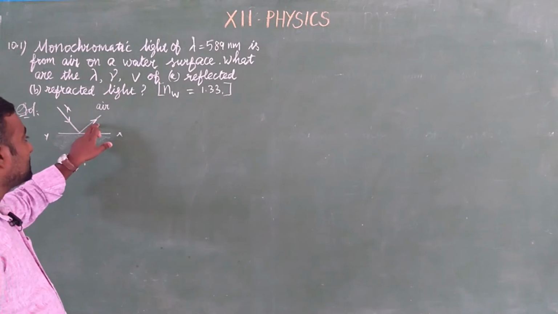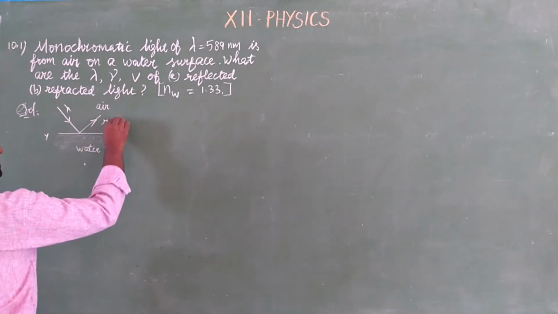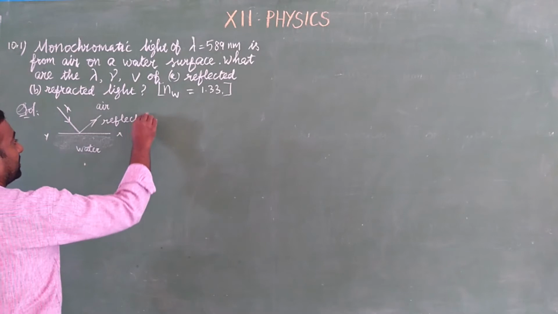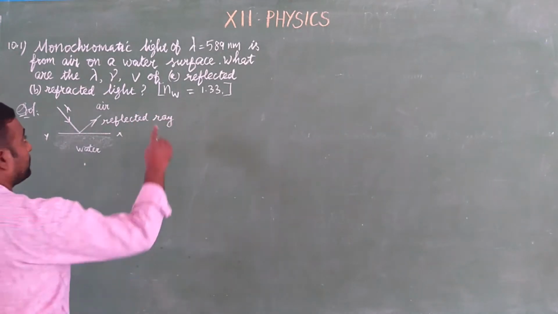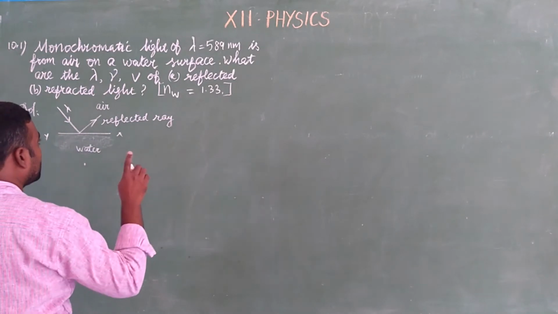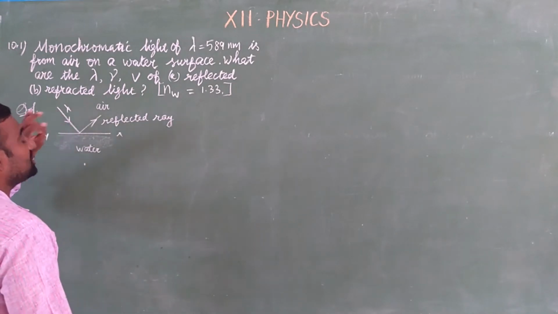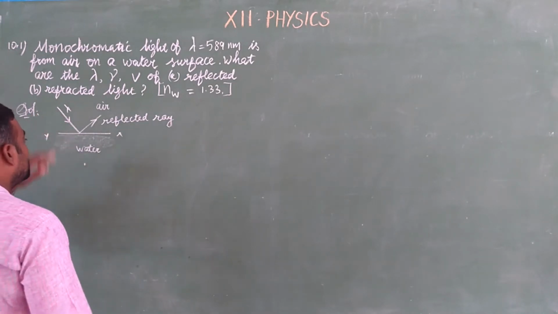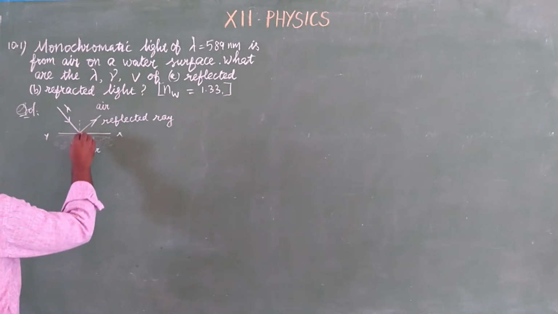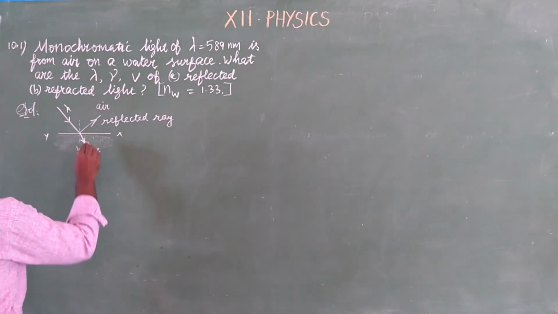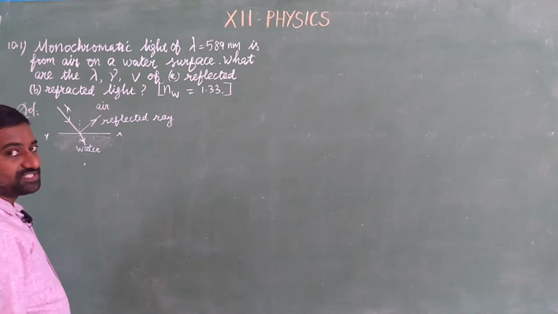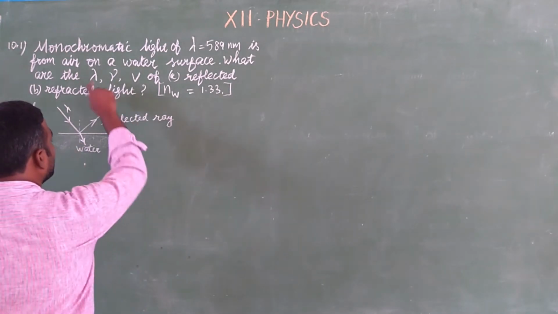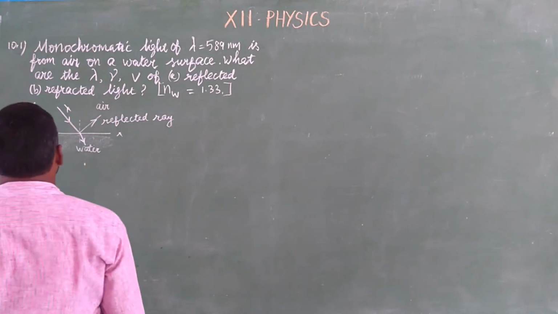In the case of reflection, the wavelength is already given, so we want frequency and speed. Also, part of the light may be refracted inside the medium. So for the refracted case, what are the wavelength, frequency and speed? Okay. So now we are going to find the frequency of the light rays.